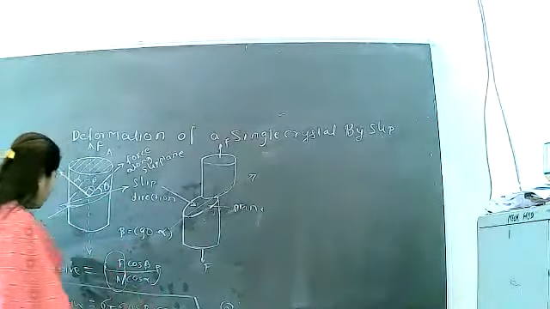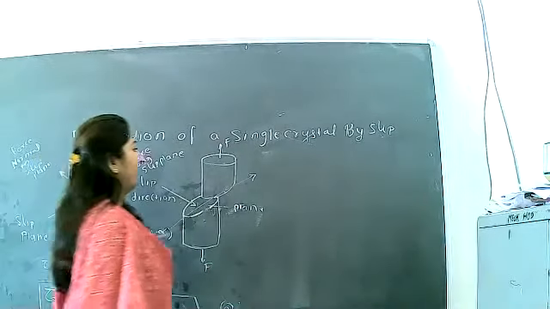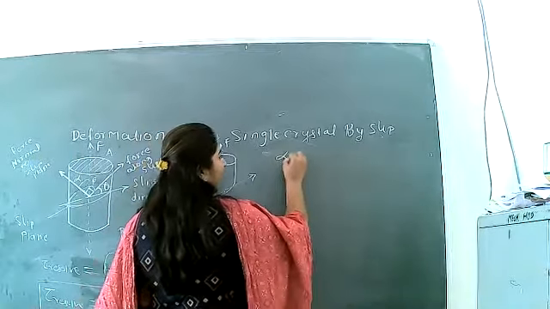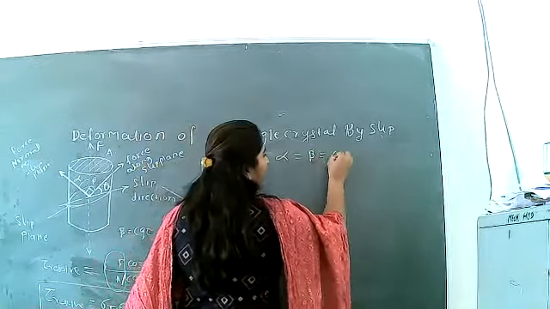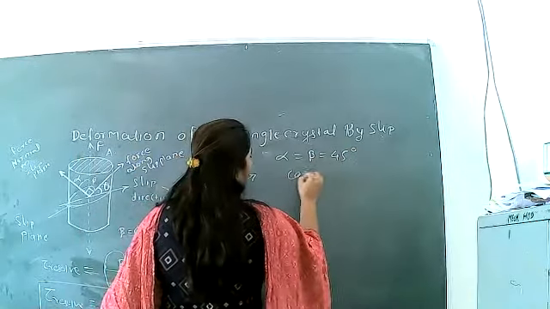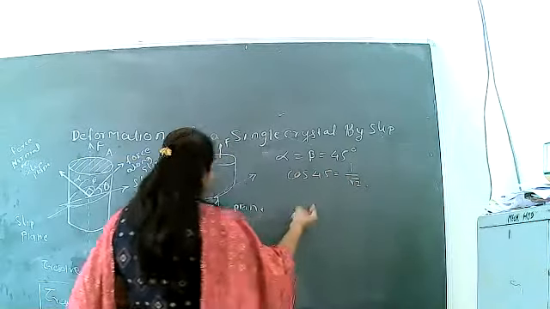Now we find out tau resolve, or the resolved shear stress. The tau resolve is maximum when alpha and beta are 45 degrees. As we know, cos of 45 is 1 upon square root of 2.